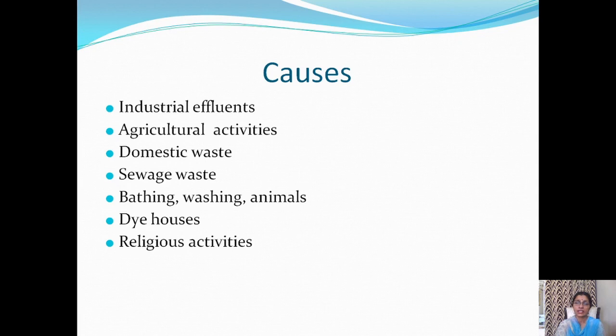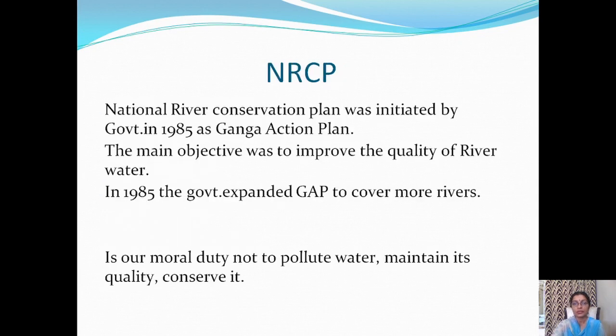Dye houses release their water into rivers, and some religious activities such as Havan ashes, flowers, and even some people throwing dead bodies in the river contribute a lot to polluting the rivers. To overcome this problem, NRCP was initiated by the government in 1985 as Ganga Action Plan, National River Conservation Plan.